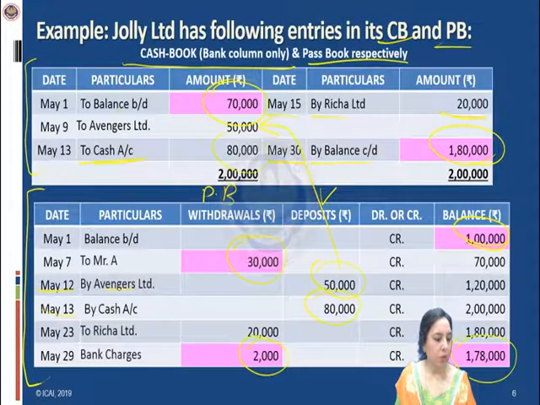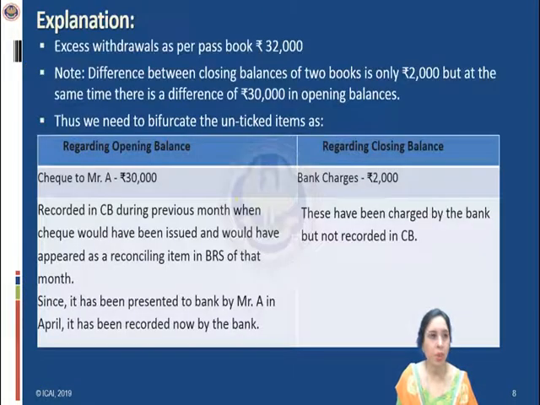Now, as per the question, 30,000, 2,000, 70,000, 1,80,000, 1 lakh and 1,78,000 are the items which are either appearing in the cash book bank column only, or the passbook debit side or credit side, meaning withdrawal side or deposit side, or they are showing some kind of difference in the opening or the closing balances. So these items are to be considered and seen how much difference is there, why this difference is there, and to which side the difference will go. So let us go through the explanation.